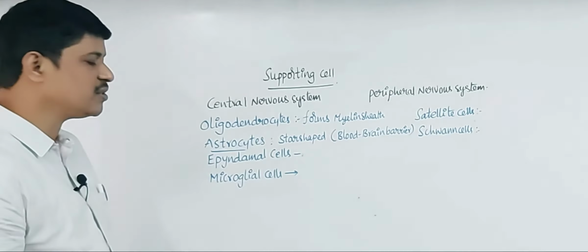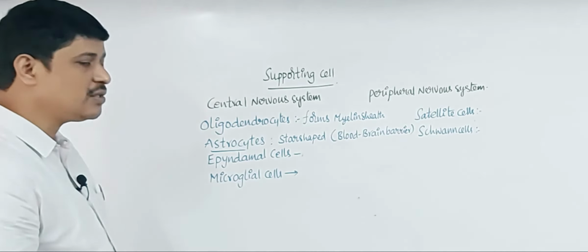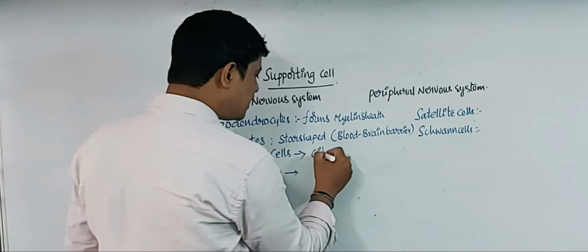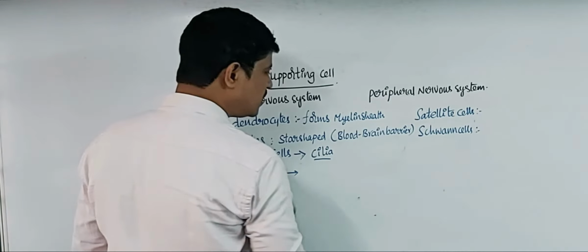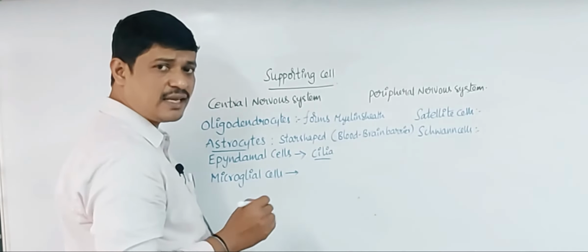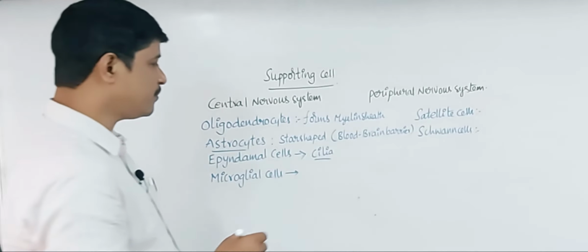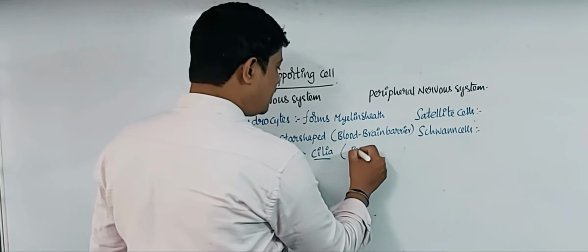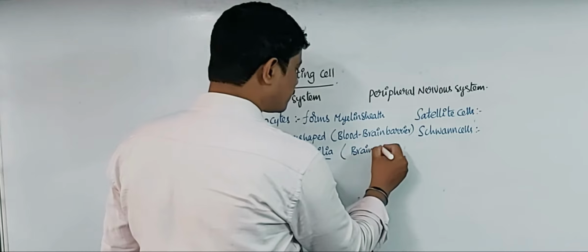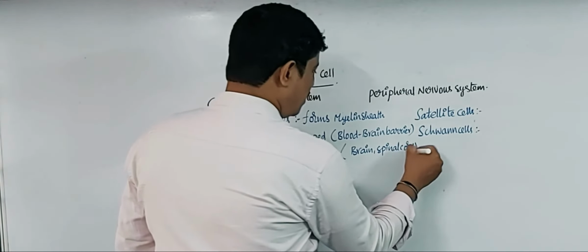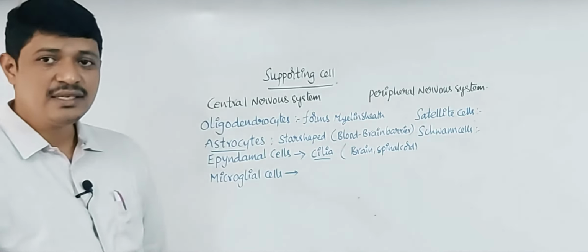That is astrocyte cells. And coming to the ependymal cells, these ependymal cells have cilia. With the help of the cilia, these cells are involved in the transportation of the cerebrospinal fluid between the brain and spinal cord. That is ependymal cells.